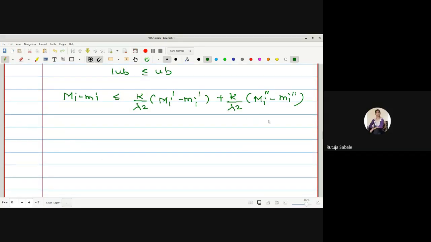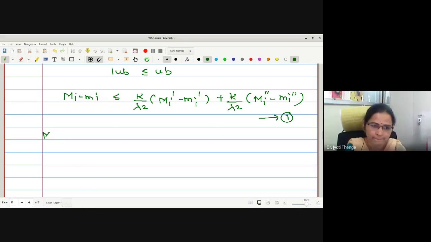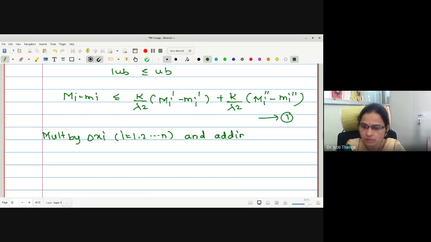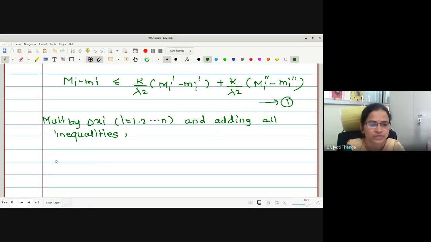Multiplying by delta x_i. Good. I call this converting it to upper sums. Multiply by delta x_i, i taking the value 1 to n, and adding all inequalities. See, the theme of all the proofs is the same, na? Once you remember the theme, there is no doubt in writing the proof of the theorem, right?